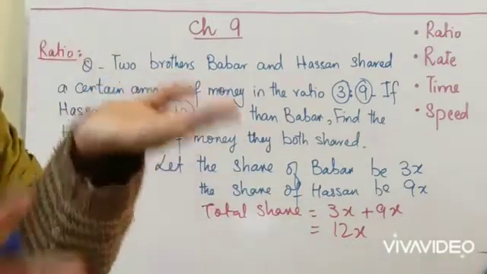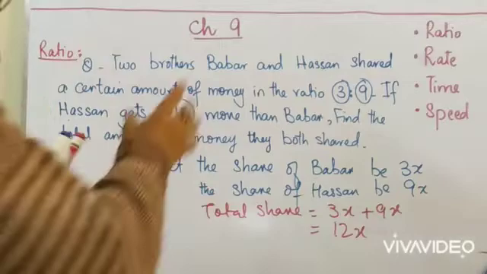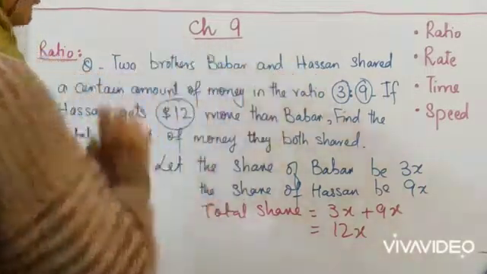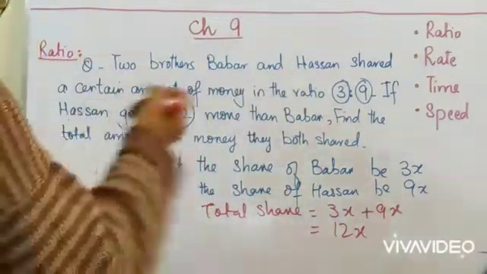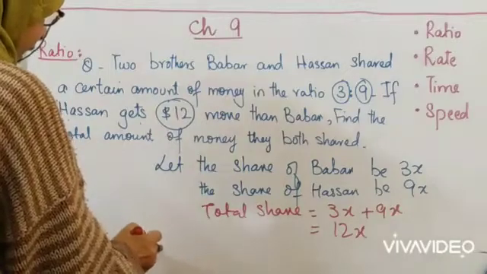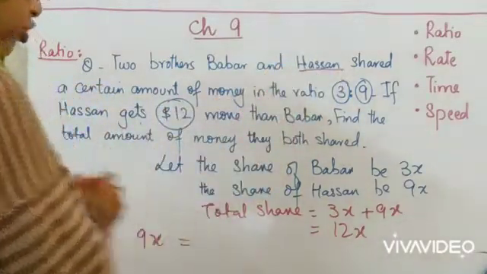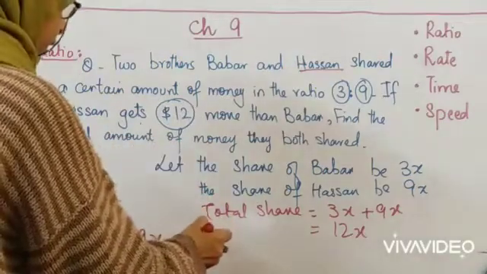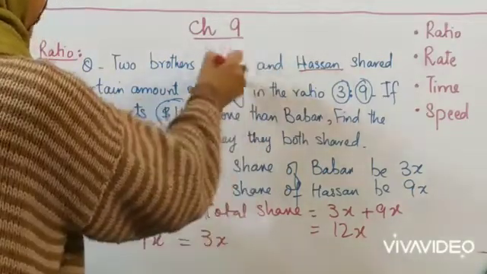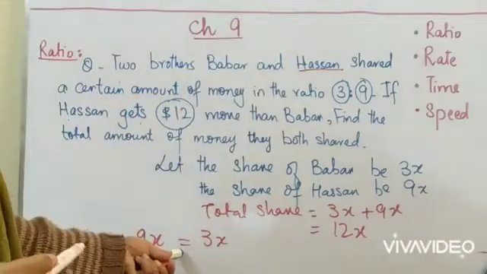Now to make these two boys' shares equal, what we can do is that 9x, Hassan's share, is equal to 3x of Babar's share. Now obviously it is not equal.